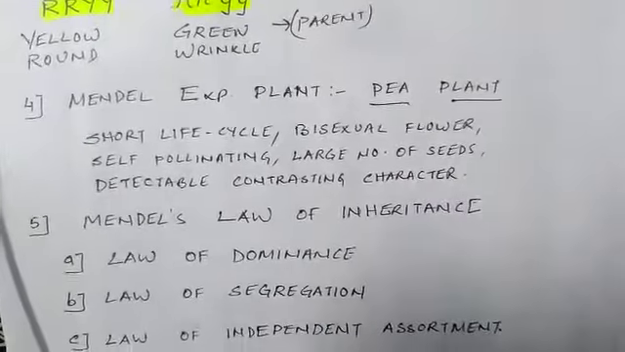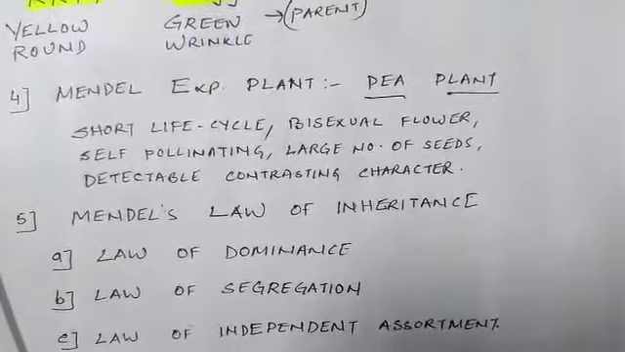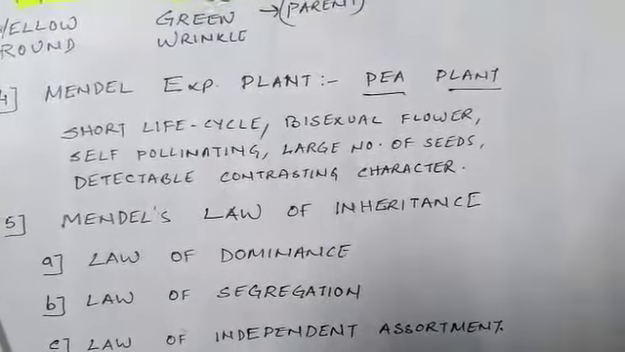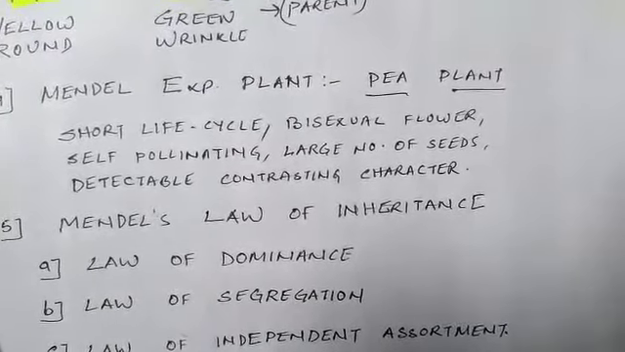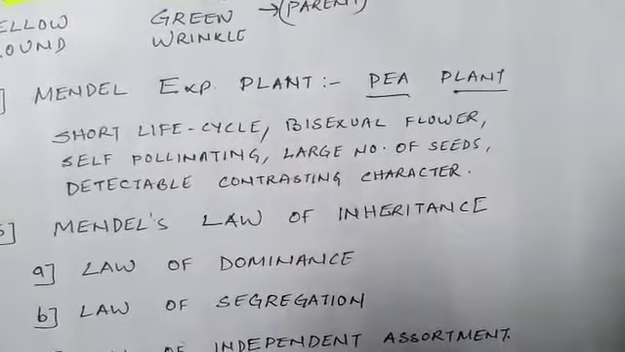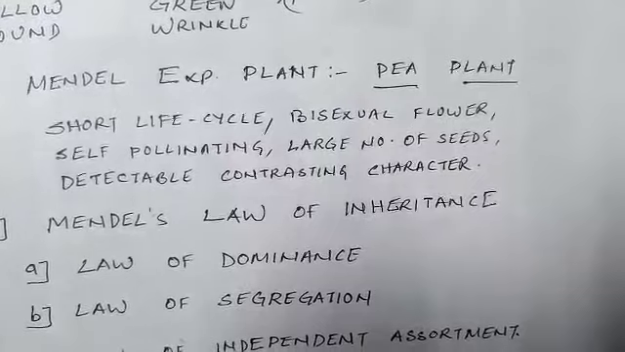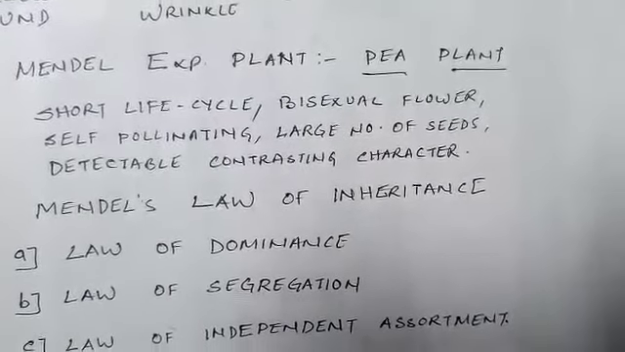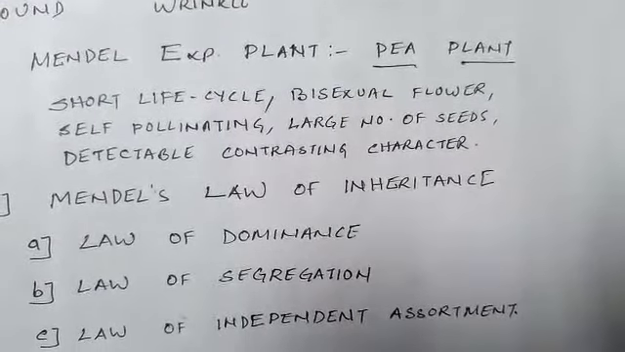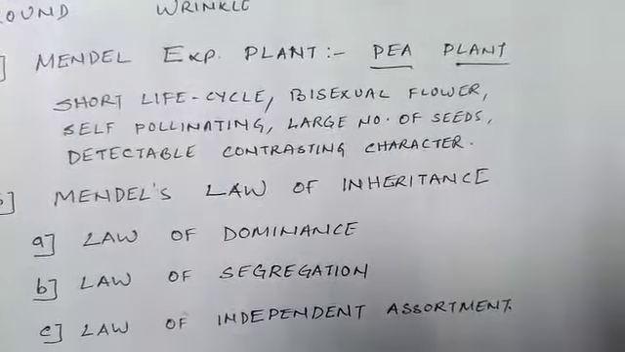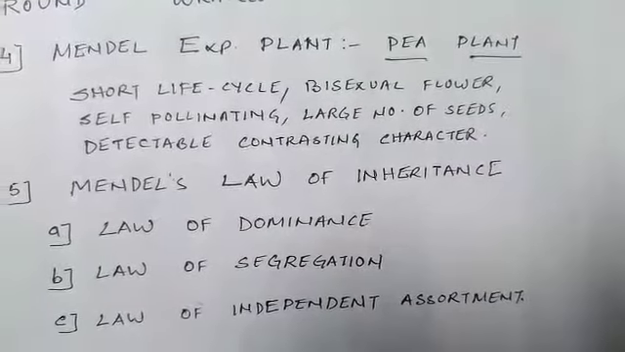Okay, coming to the next point, that is Mendel's experiment on pea plant. Why did he take pea plant? Because pea plant has a short life cycle, the flowers are bisexual, they are self-pollinating, a large number of seeds are there, and detectable contrasting characters are present, which is a very important reason for taking the pea plant into consideration.